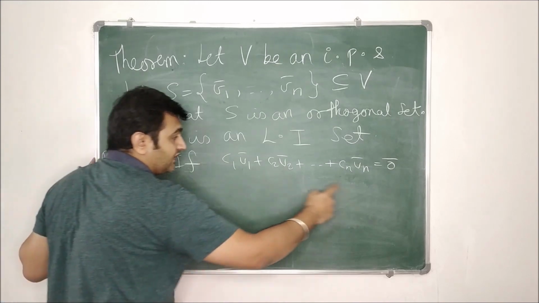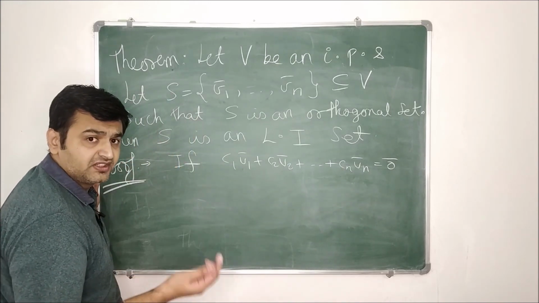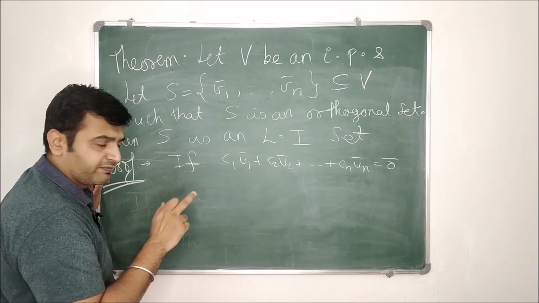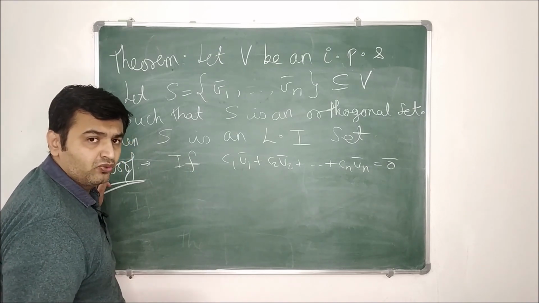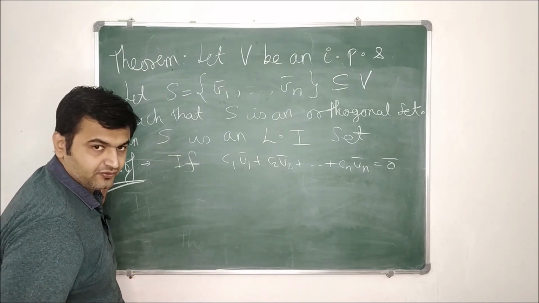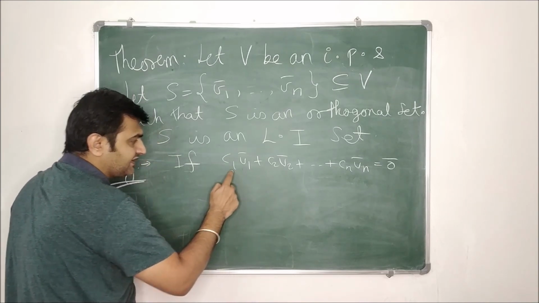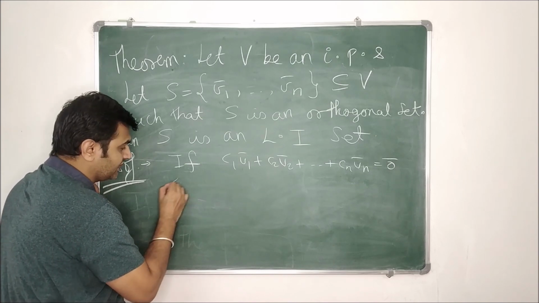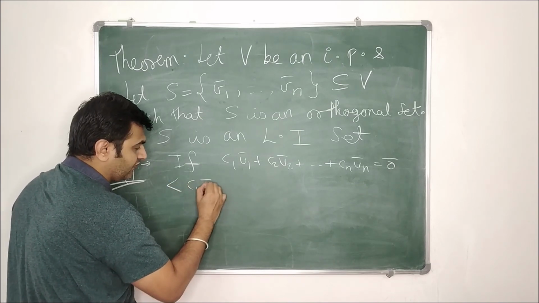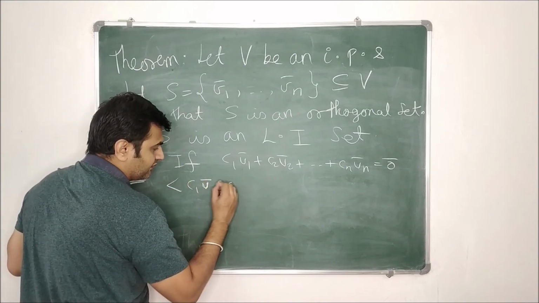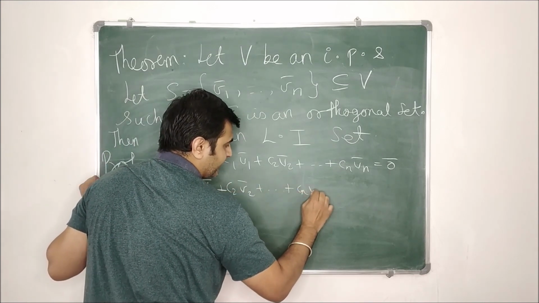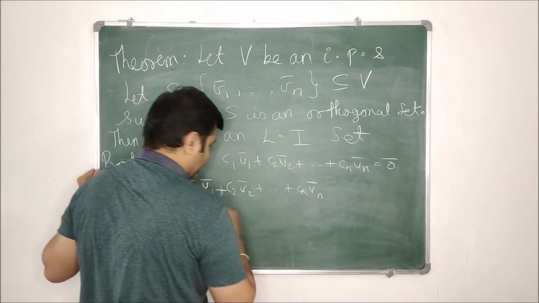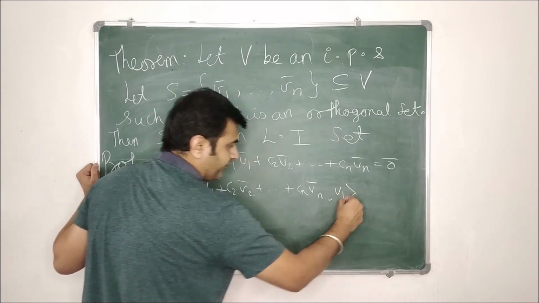Instead of trying to prove it in general directly, let me just do a special case for V1. Let's first prove c1 is 0, and then I will prove in general that the ci are 0. So for understanding purposes, let's go for c1 first. You consider the inner product of c1 V1 plus c2 V2 plus up to cn Vn, comma V1.